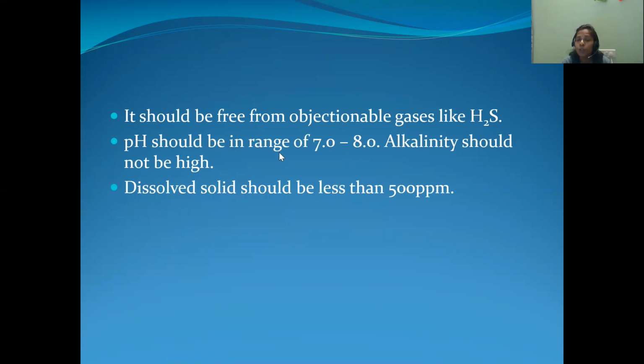And alkalinity should not be high. Up to 8 is acceptable for drinking water. If the pH value is more than 8, the alkaline nature will increase and that is not acceptable for drinking water. And dissolved solids should be less than 500 ppm. Whatever solids are there in the dissolved state in the drinking water, it must be less than 500 ppm.